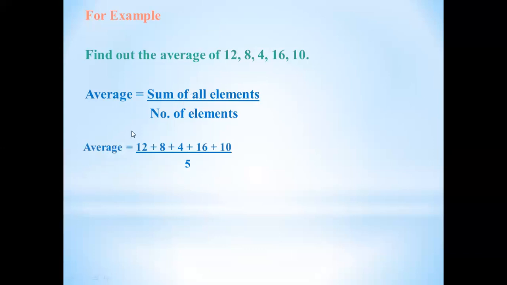So we find the sum of all elements by putting the plus sign in between. Number of elements means how many numbers are there: 1, 2, 3, 4, 5. There are 5 numbers, so we'll write 5 over here. The sum of all these numbers is 50, and 50 divided by 5 is 10. So the average is 10.